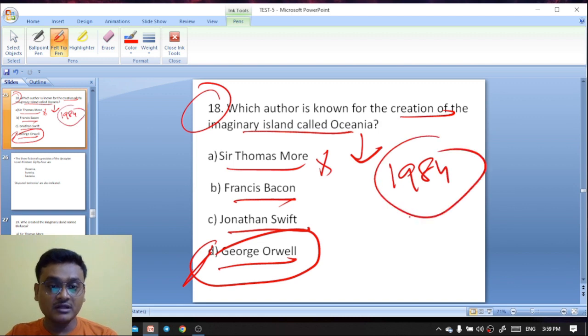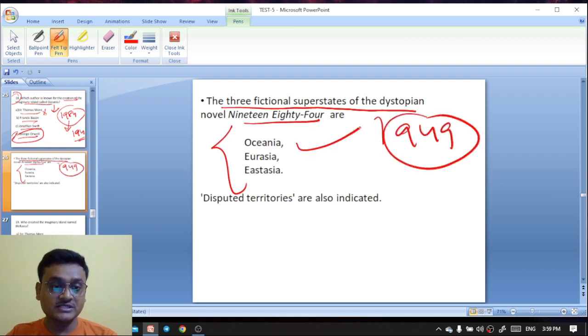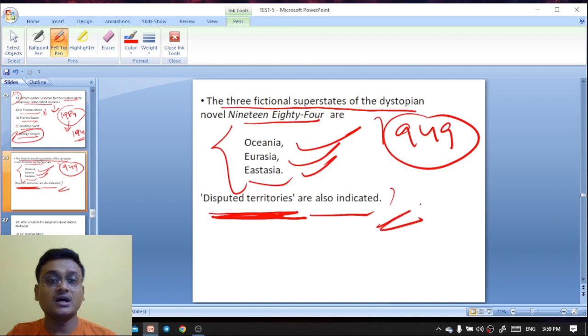1984 is a dystopian novel published in 1949. So 1984 is a novel. It was published in 1949, and in that novel, 1984, by George Orwell, we find the three fictional superstates: Oceania, Eurasia, and Eastasia, and there are also disputed territories. Disputed territories are also indicated in that dystopian novel.